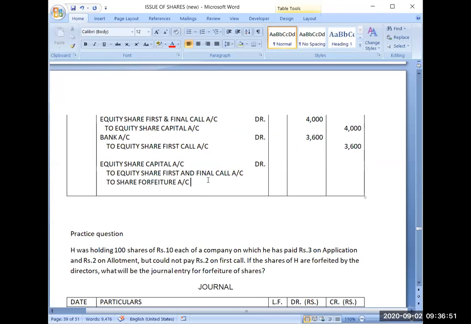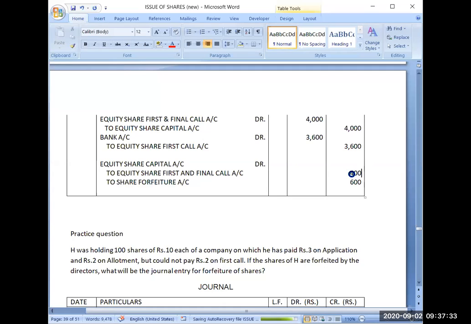So that 600 will not be returned to them. Even if you are forfeiting and cancelling their shares, this amount which they have paid you will not be returned back to them. It will be transferred to a separate account named share forfeiture account. Now, how much amount have they not paid you? That we have already calculated. They have not paid us 400 on first and final call. Yes, both amounts are clear.